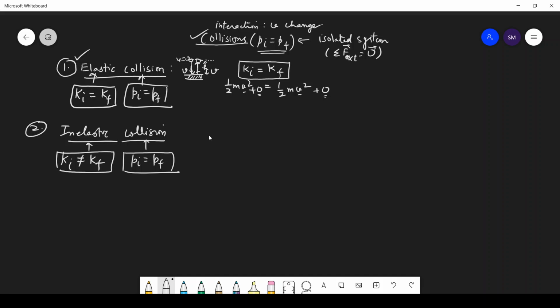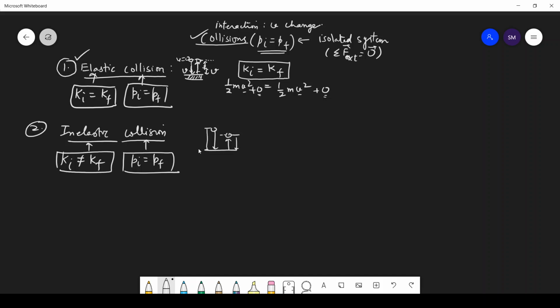In inelastic collision, the ball that I have dropped will not go that far. It might reach only this much height. So this was the initial height and it has only gone this much. So I say that this collision is inelastic collision.